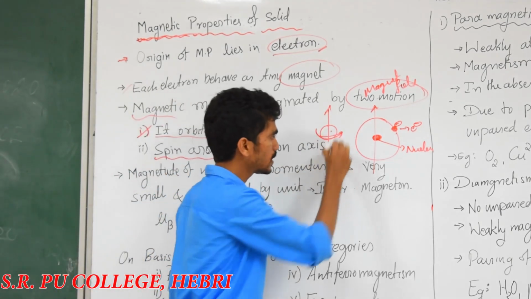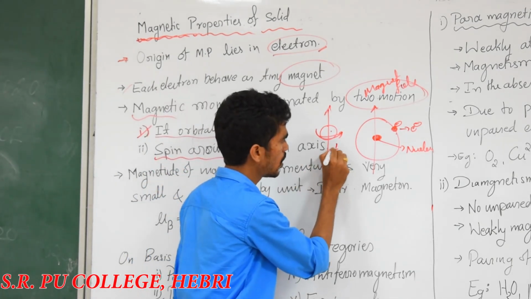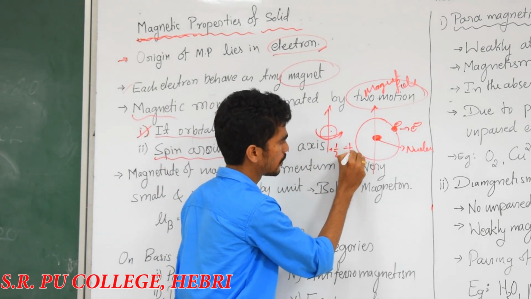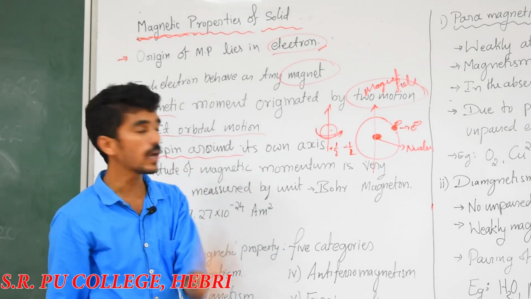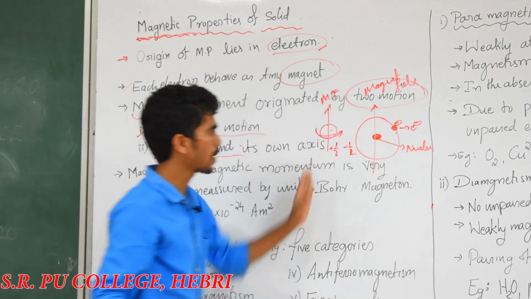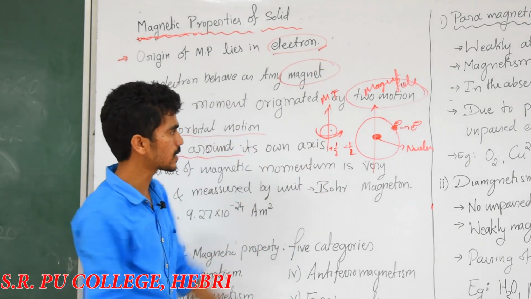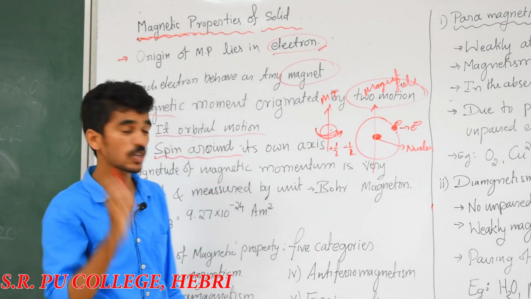There are two rotations possible, which I already know: plus half or minus half, so parallel or anti-parallel. One is clockwise and the other is anti-clockwise rotation. Again the magnetic field lies in this direction, and the electron spins around this direction itself.